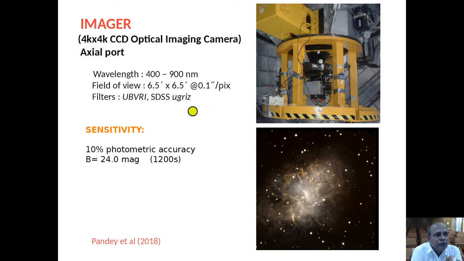It has broadband filters to record celestial sources. This is the image of the Crab Nebula recorded with this telescope. You can see very sharp images, and it can reach 10% photometric accuracy for 24 magnitude B band sources in 1200 seconds.